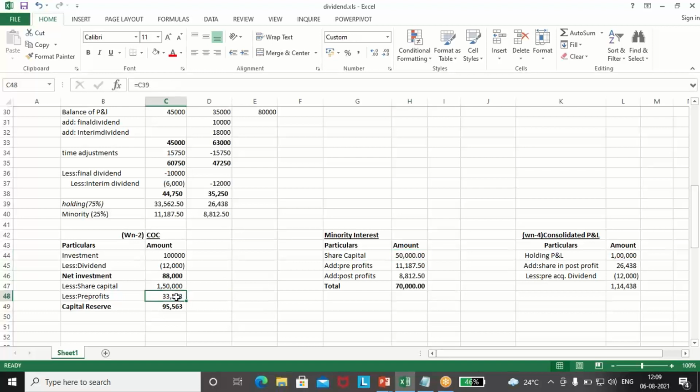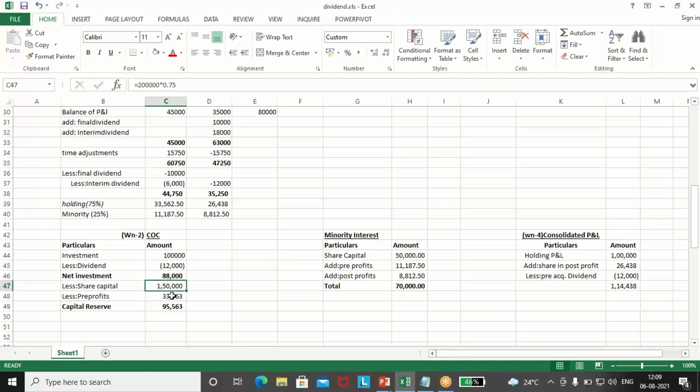Less pre-profits. The profits which is given in the balance sheet we will not take. We will take this figure as we have calculated the correct profit. 33,563 will directly come here, less pre-profits. Okay. Now the calculation is capital reserve because we have made an investment of 88,000 and we have